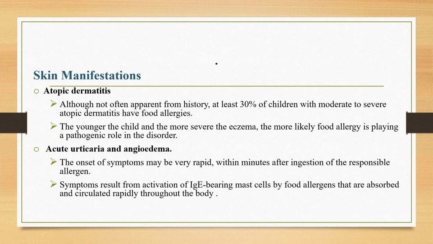The other system affected is the skin. The cutaneous food allergies are also common in infants and young children. Atopic dermatitis is a form of eczema that generally begins in early infancy and is characterized by pruritus and a chronically relapsing course, and is associated with other allergic disorders such as asthma and allergic rhinitis. Although not often apparent from history, at least 30% of children with moderate to severe atopic dermatitis have food allergies. The younger the child and the more severe the eczema, the more likely food allergy is playing a pathogenic role